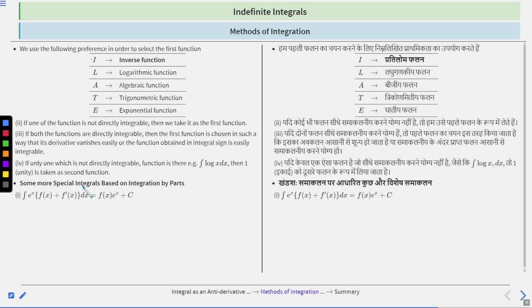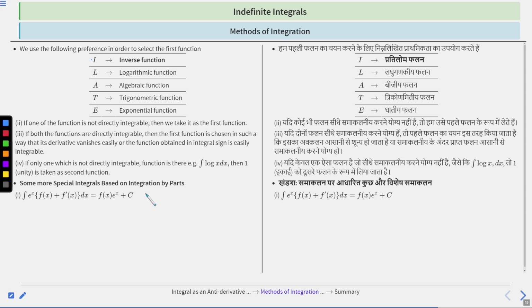Now let's discuss some more special integrals based on integration by parts. Integration of e to the power x times fx plus f dash x dx can be directly written as fx e to the power x plus c. These formulas are derived using integration by parts.